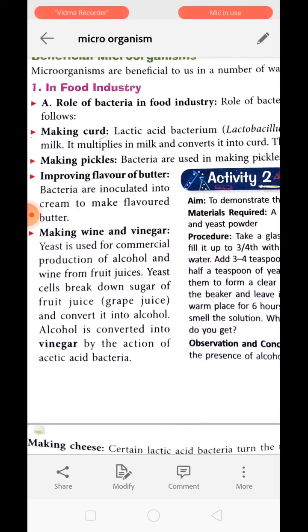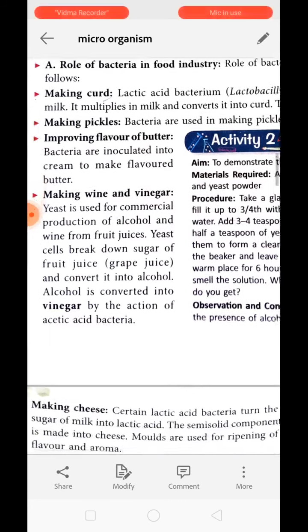Because of the presence of lactic acid, the milk becomes sour to taste. The conversion of milk into curd is done with the help of lactobacillus. After the curd is formed, we can churn it to yield butter as well.